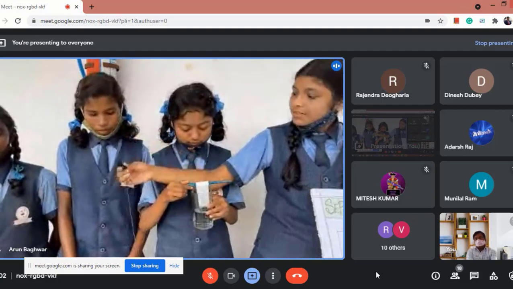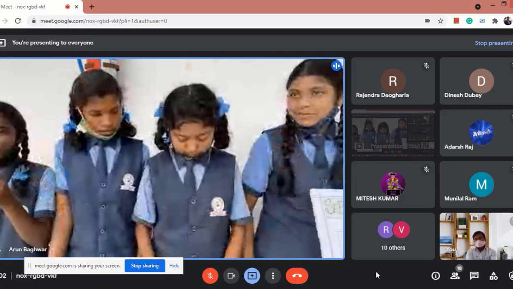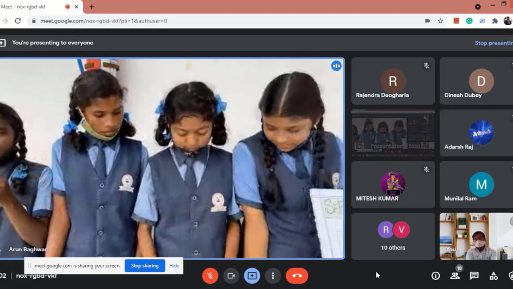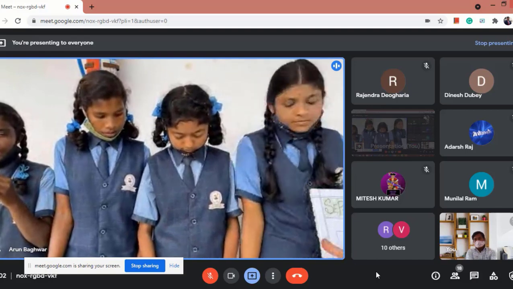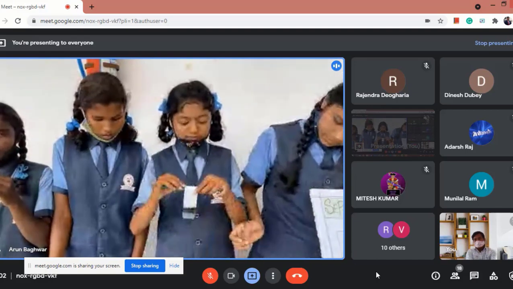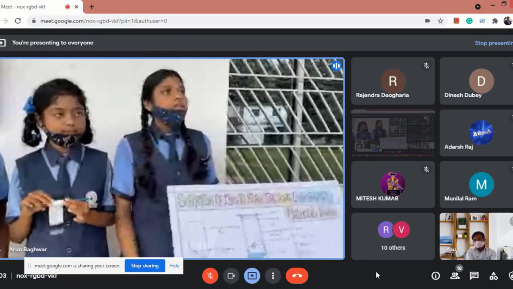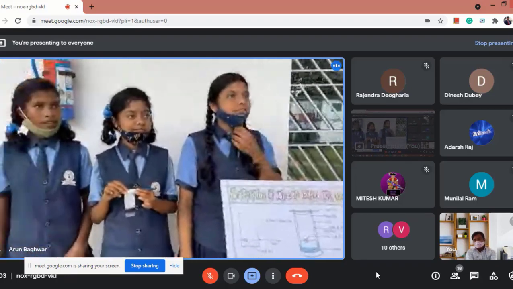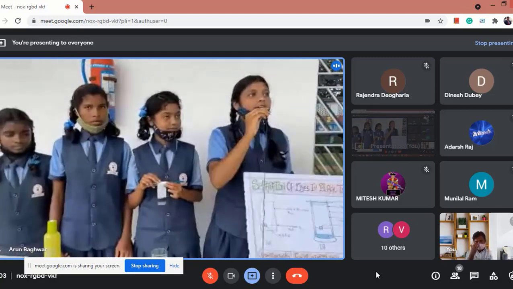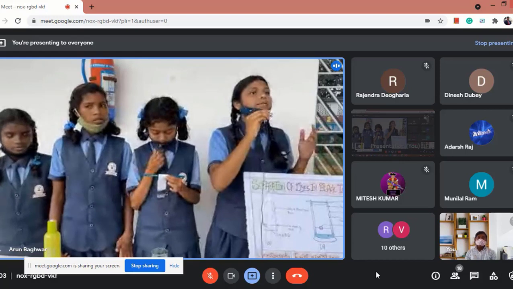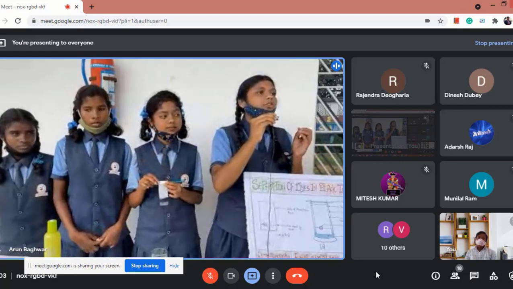So at last, now I'm going to tell the conclusion of this activity. From this activity, we learned how we can separate two or more substances in the same solution. Chromatography is a laboratory technique to separate components of dyes from ink. So what is chromatography? Explain first of all. It is a biophysical technique which helps in separation, purification and identification of a compound from the given mixture.